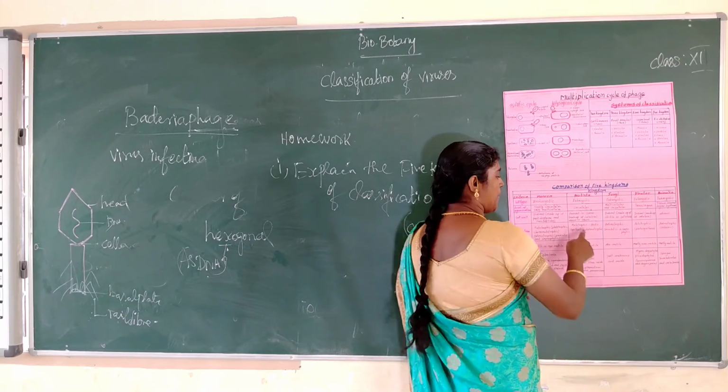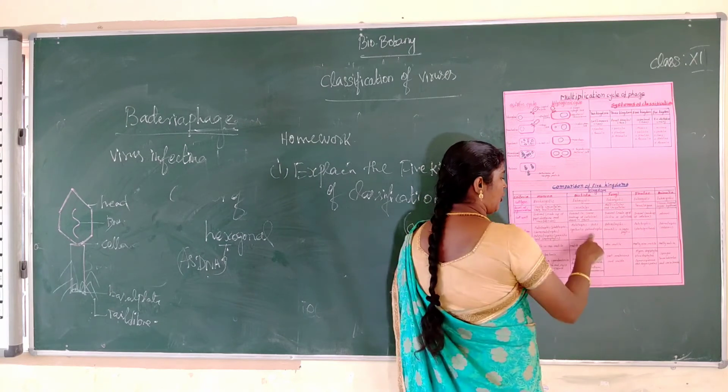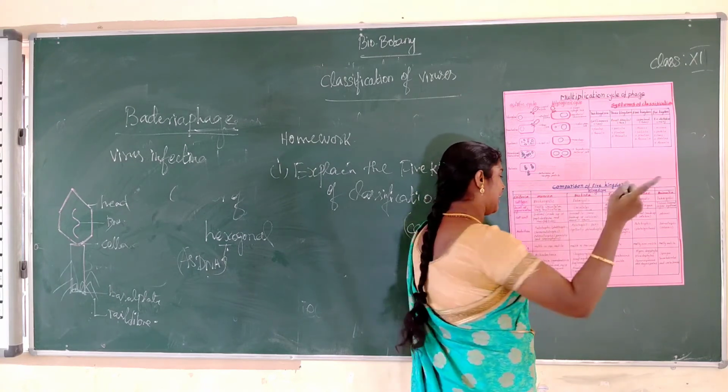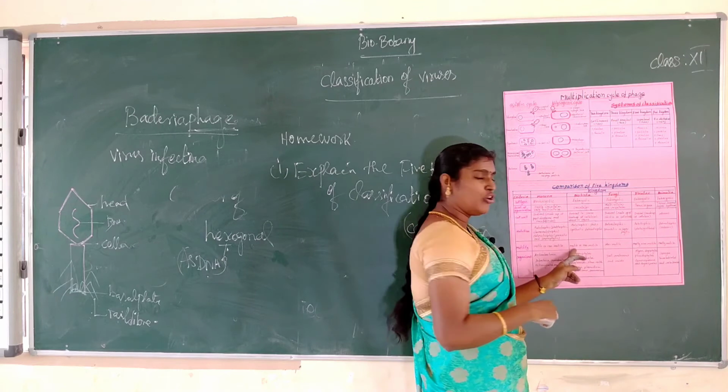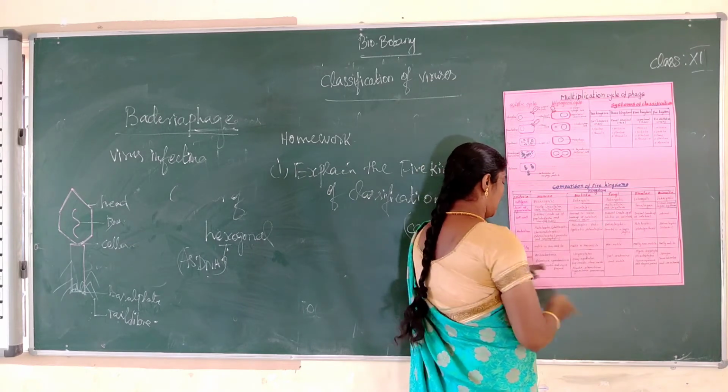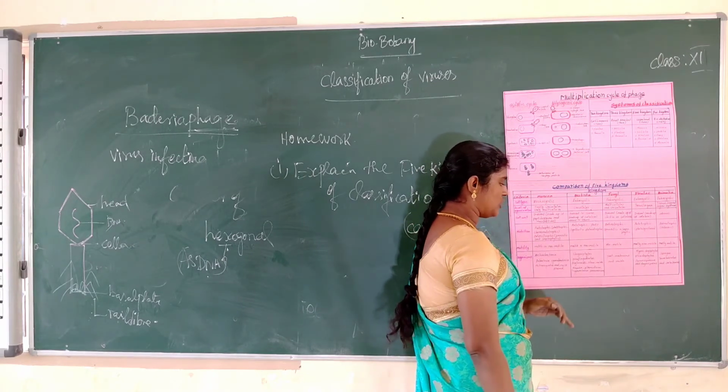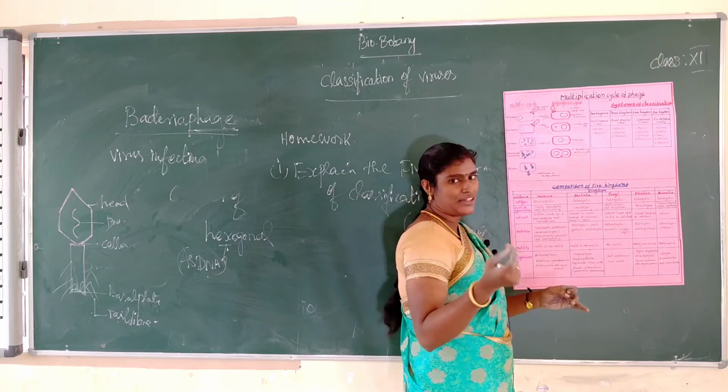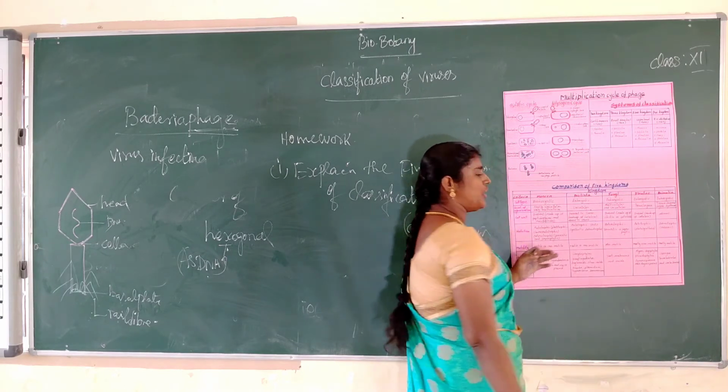Okay, autotrophic means they prepare their own food. Heterotrophic means they depend on another one. That is called heterotrophic. Okay, motility: motile or non-motile, maybe motile or non-motile. Organisms name: dinoflagellates, amoeba, plasmodium. These are the Protista groups.